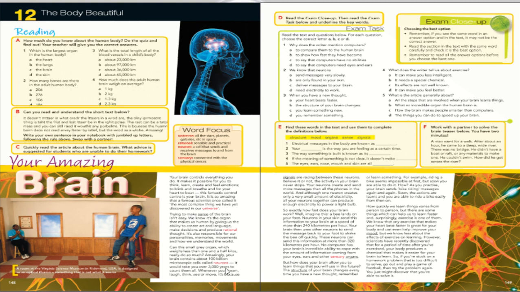Here we go to the fourth paragraph that starts with "So exactly how fast does your brain work", and then the fifth paragraph that starts with "But how does your brain allow you to learn things that you will use in the future", and finally the sixth paragraph that starts with "How quickly we learn things varies from person to person". So here we have 6 paragraphs.